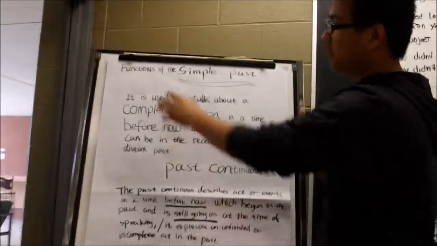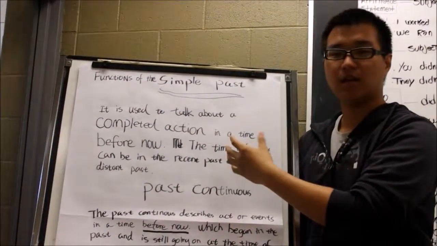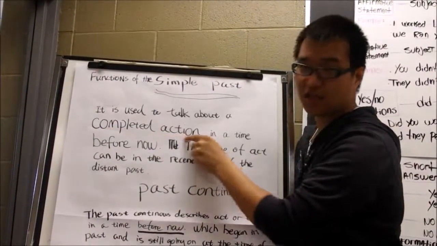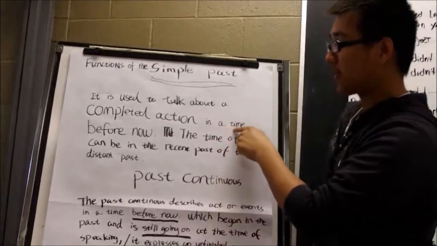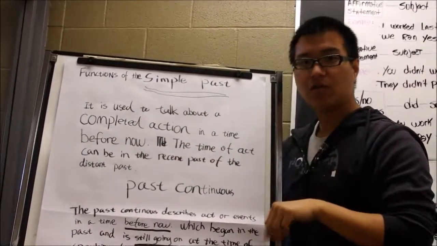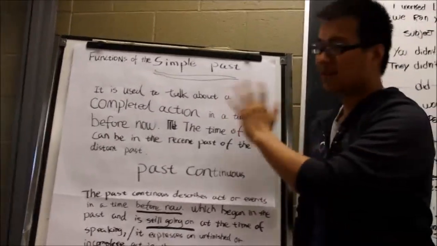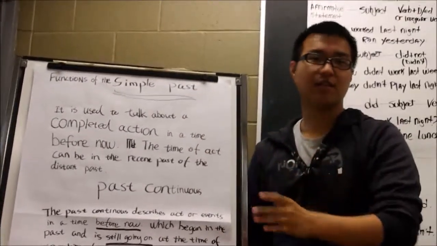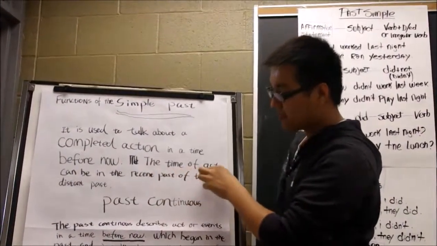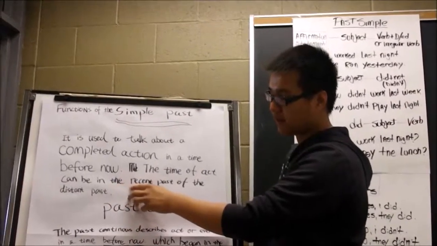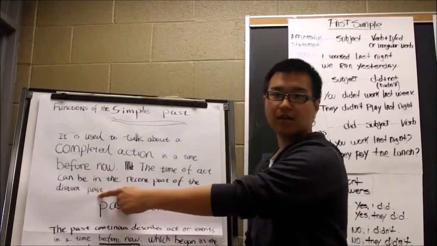The simple past is always used to talk about a complete action. That means it's finished, in a time before now. So what does this mean? It just means the thing happened and is finished before now. The time of the action can be in the recent past or the distant past.